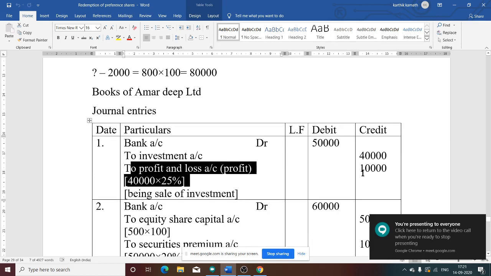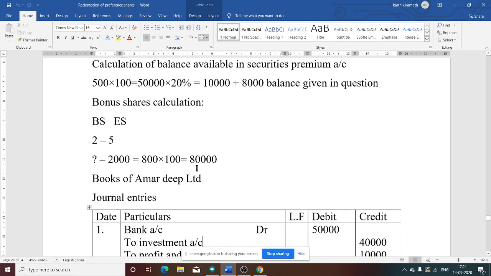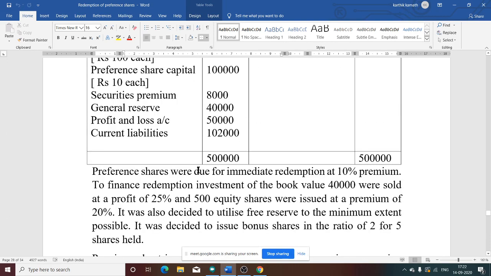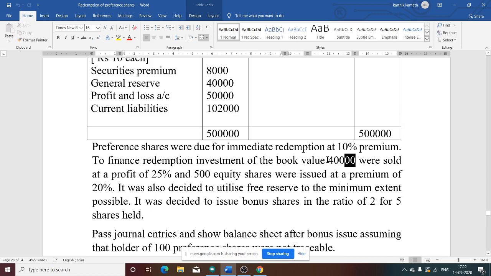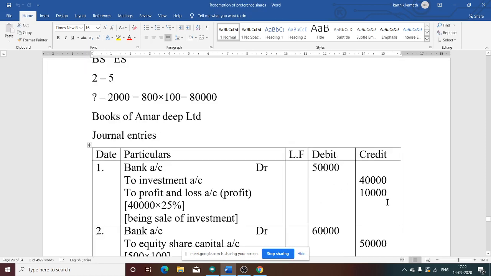See this entry now: bank account debit to investment account and profit and loss account. Profit is 10,000. Investment value we know is 40,000, which is given in the adjustment. So 40,000 is investment, profit is 10,000, and the total amount received by the bank is 50,000. The narration you can give is: being the sale of investment.